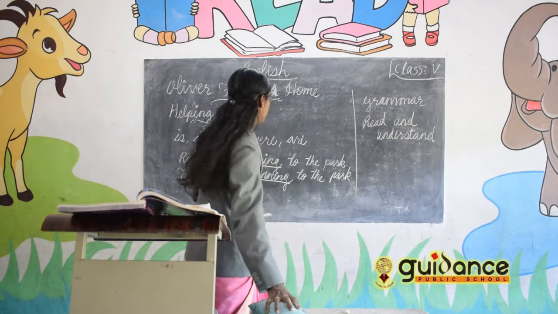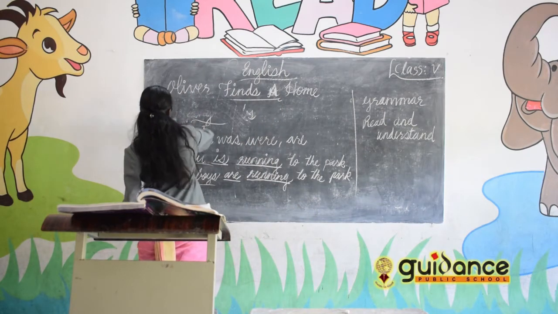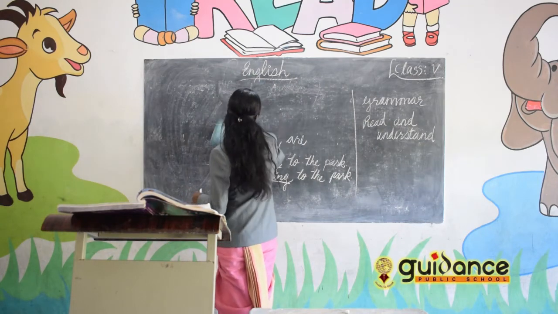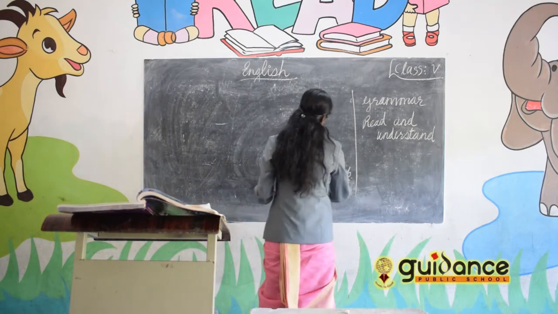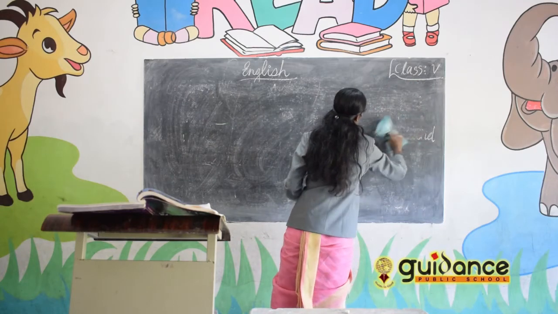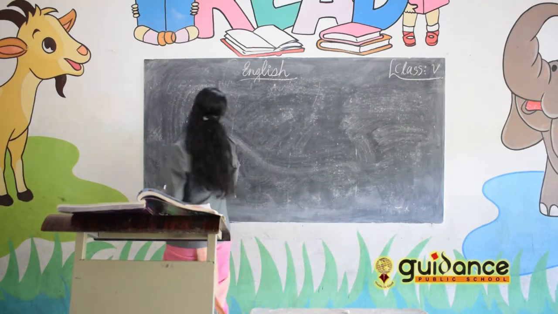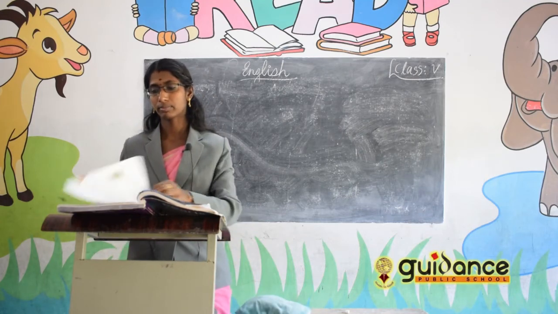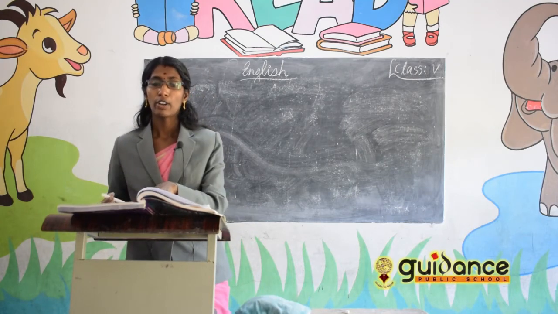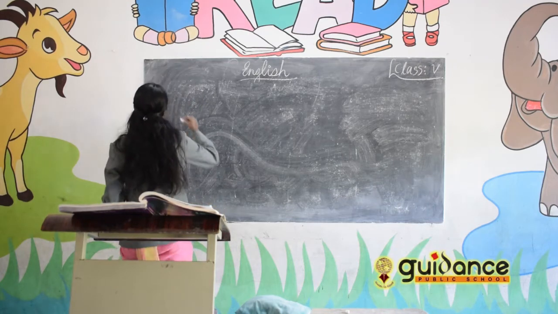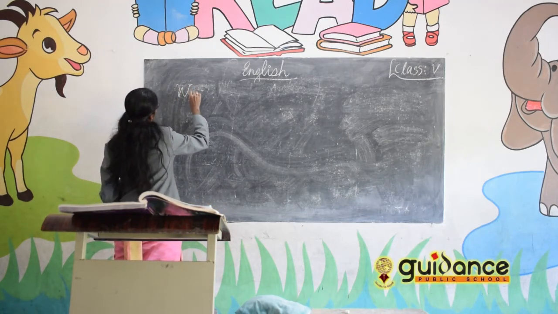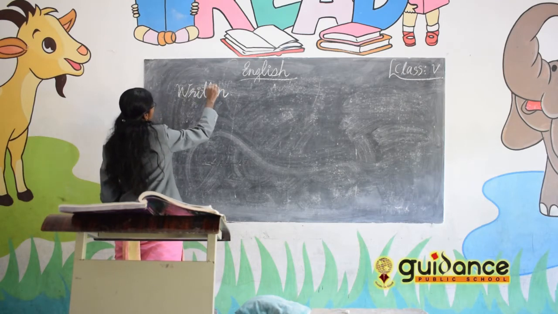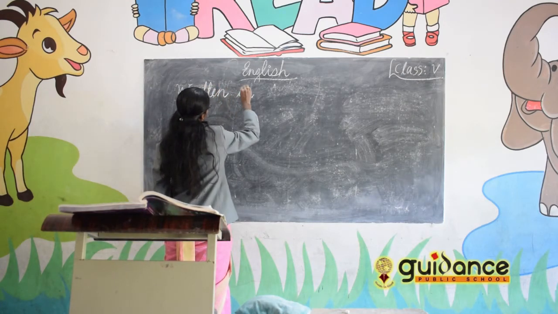Okay. Then moving on to the next lesson. Which is the next lesson? This is a poem. Read the poem title: Written in March.